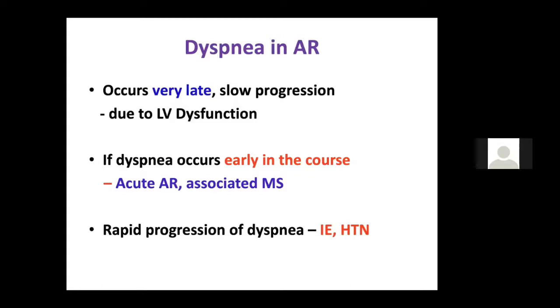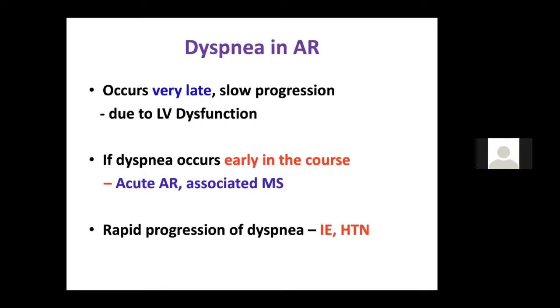Why do you get dyspnea? Due to LV dysfunction, there is a raised LV end diastolic pressure. Very late it happens, and once dyspnea happens, the patient progresses very fast, worsens very fast. That is why the progression to dyspnea is very late in a patient with AR.